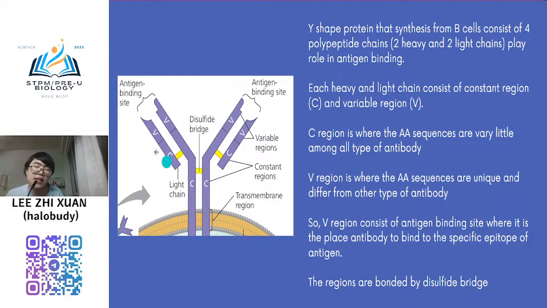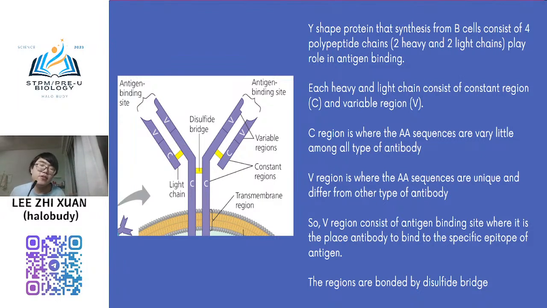So you can see these 4 polypeptides. Why does it contain 4 polypeptides? 2 heavy chains and 2 light chains. So yeah, 1, 2, 3, and 4. So they contain 2 heavy chains and also 2 light chains. The light chain is the chain at the upper side. The heavy chain is the chain that will bind toward the B cell surface, if we provide the Y shape. Simply put.